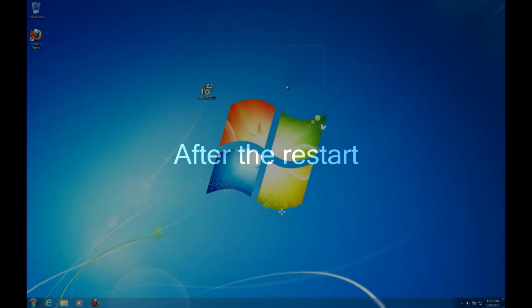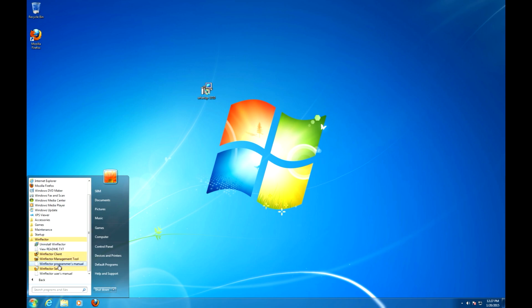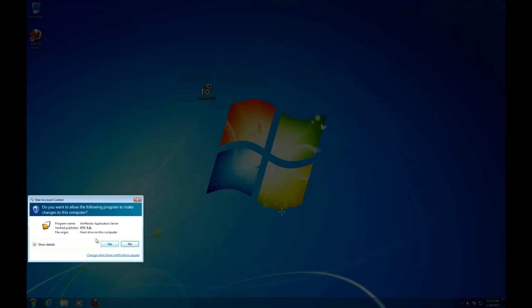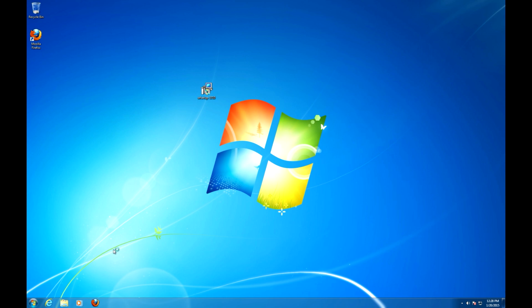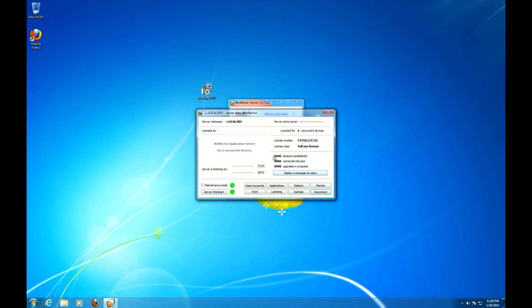We're back. Windows has rebooted, so we can now configure the Winflector server. Let's go to Winflector, Winflector Server. It should be digitally signed. This is the Winflector Server console. Let's go to Preferences. This is the Winflector Server configurator.